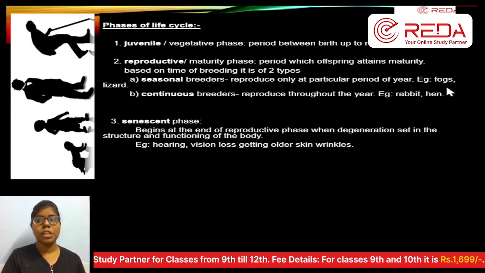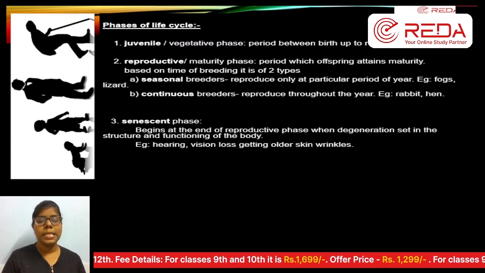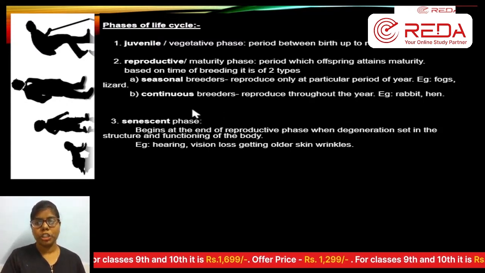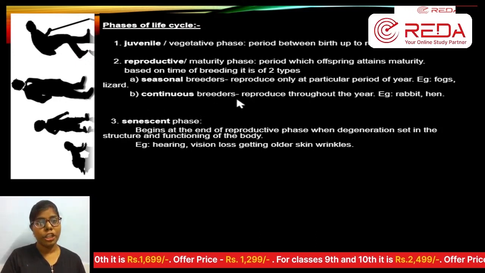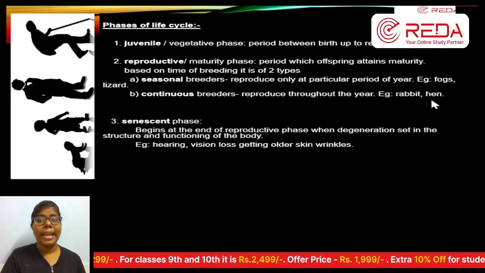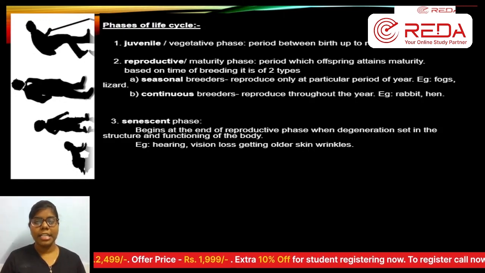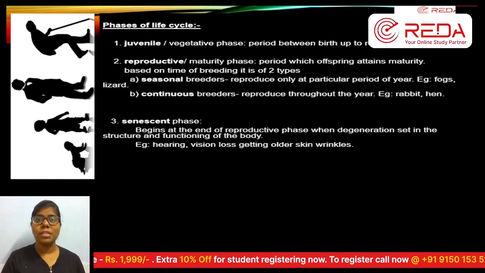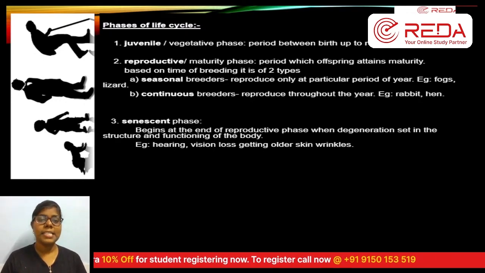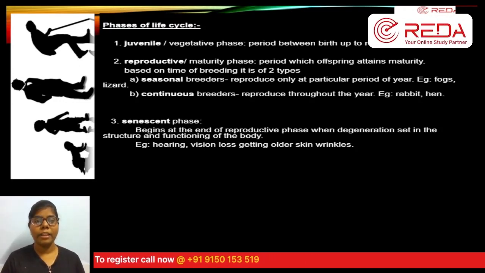The main example is frogs. Frogs reproduce only in certain seasons, not all the time. That is seasonal reproduction. And we have continuous reproduction. Continuous means they keep reproducing, with no particular season or period of time. For example, a hen's egg we can get at any time, right? It is not available only in one season. Like mango, we wait for the month of May for the mango season, right? It is a seasonal breeder. But a hen is not like that. We can get hen eggs at any time and the next generation will come at any time. That is a continuous breeder. So: seasonal breeder and continuous breeder.